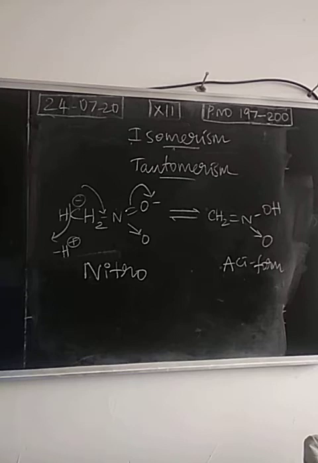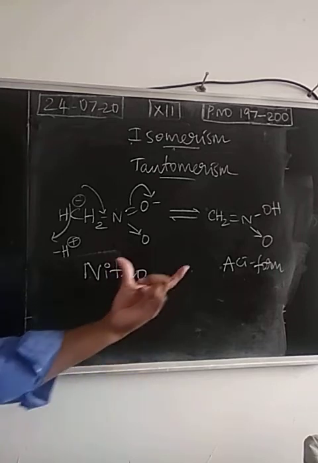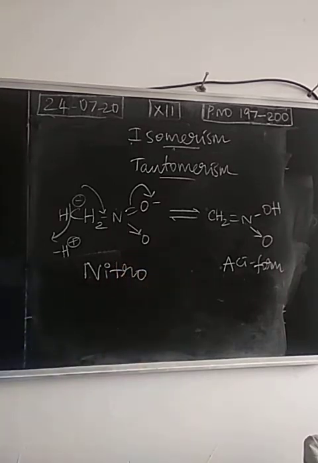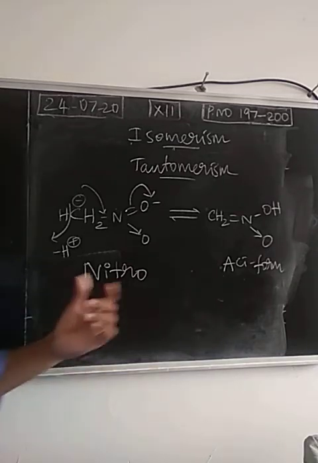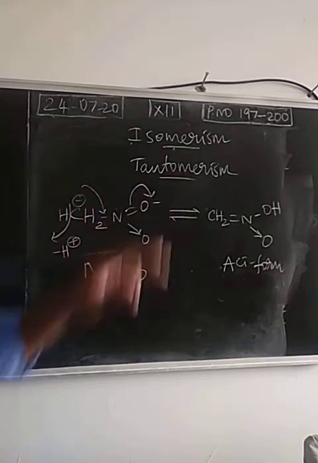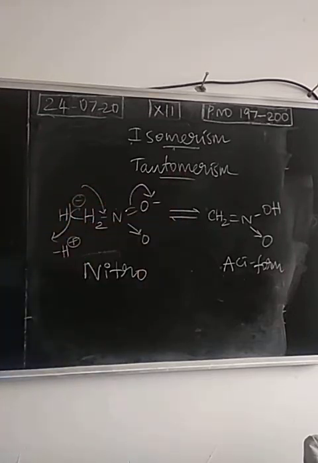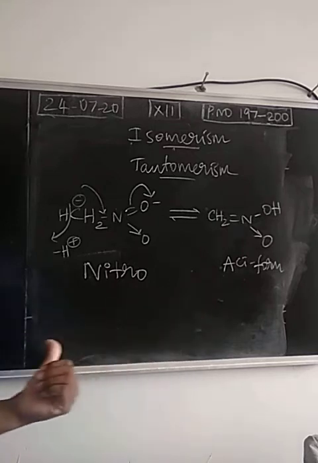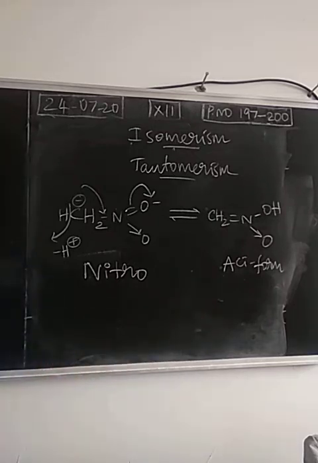The process is called tautomerization. The two compounds, nitro form and aci-nitro form, are collectively known as tautomers. The process of interchanging is called tautomerization, and the property is known as tautomerism. So due to the two different forms of the nitro compound, there is a slight change in the property.